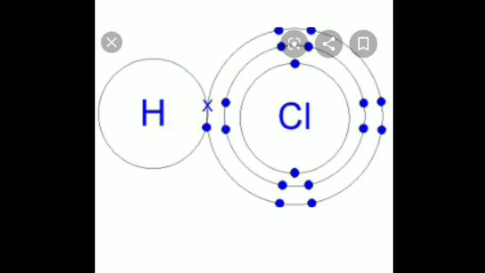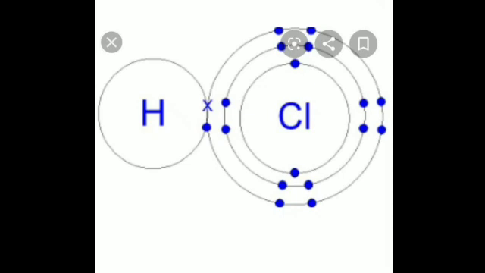Is it clear? Now you can count both ways. Over here, the outermost shell of hydrogen, if you include the chlorine electron that is being shared in hydrogen chloride, also becomes 2, and here also, if you include the hydrogen electron, chlorine becomes 8. That means this hydrogen chloride becomes a stable compound. It has become stable now.